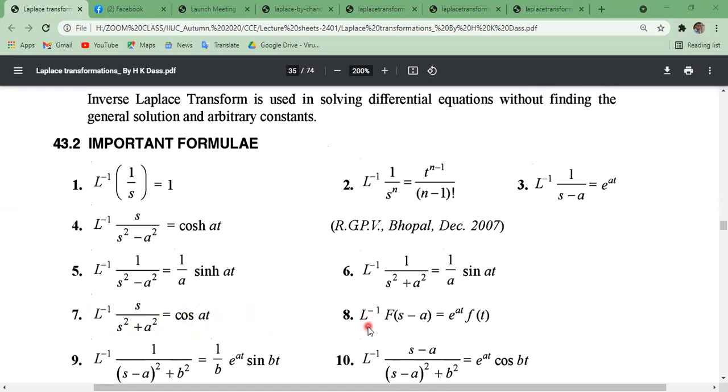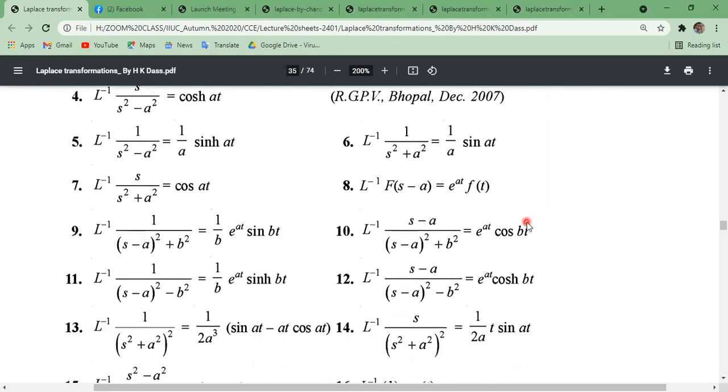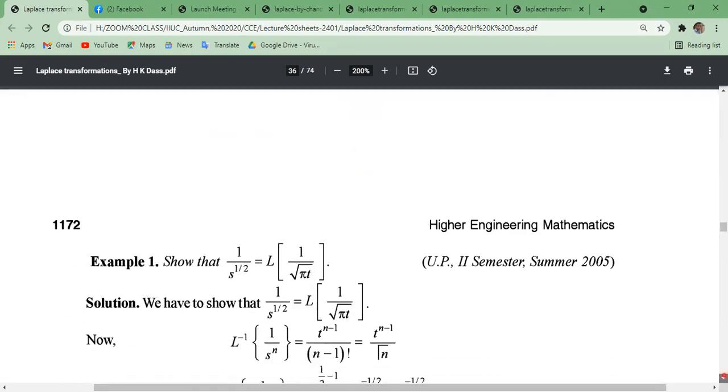And relation 8, inverse Laplace transformation of f of s minus a. This is actually the shifting property of Laplace transformation. So the inverse one is also true, and this is also true. Now we'll try to solve some examples.